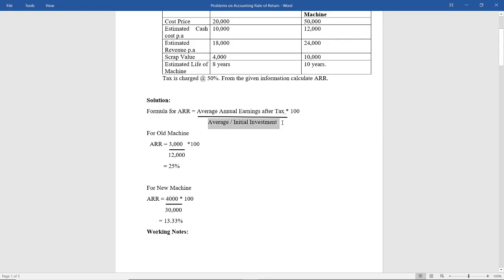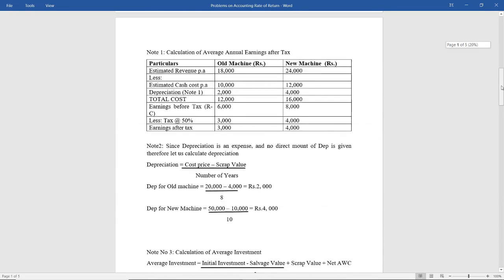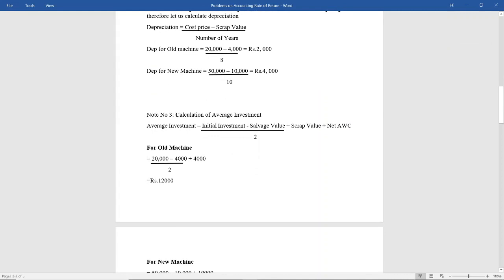Now let us calculate the average or initial investment. Here in this problem I choose to take average investment. What is the formula for average investment? There are two formulas we have seen. One is this formula and the other is initial investment plus salvage value divided by 2. I've taken this formula: initial investment minus salvage value divided by 2, plus scrap value, plus net additional working capital. Net additional working capital is not given in the problem, so we consider it as 0. Initial investment is nothing but the cash outflow, which we know is 20,000, that is the cost of the project, minus salvage value 4,000 for old machine, divided by 2, plus scrap value 4,000. So for old machine the average investment is 12,000.